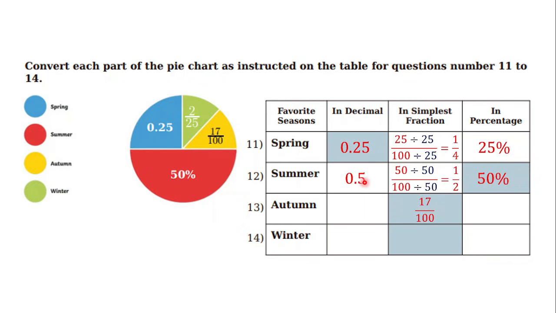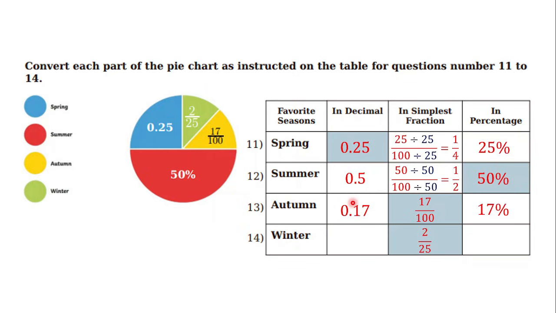Okay, let's go for the autumn. Autumn here is represented as the yellow area, and it has 17 out of 100. And I think this is the simplest fraction of it. And then, because it is already out of 100, in percentage we can say that it is 17%. And how about the decimals? Because out of 100 means 2 digits behind the decimal mark, we can make it become 0.17.